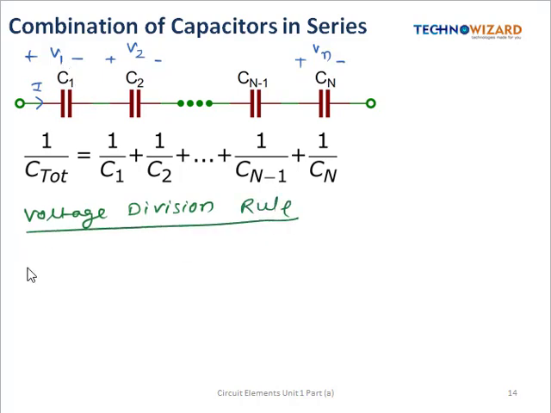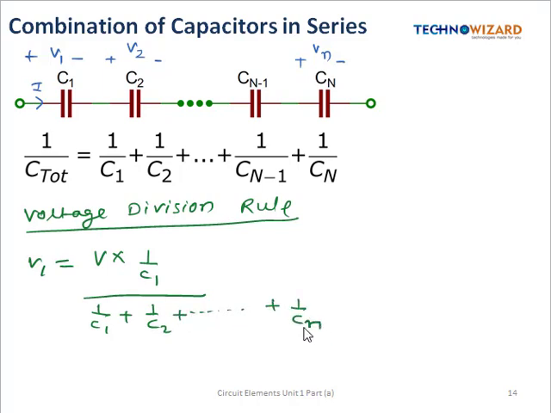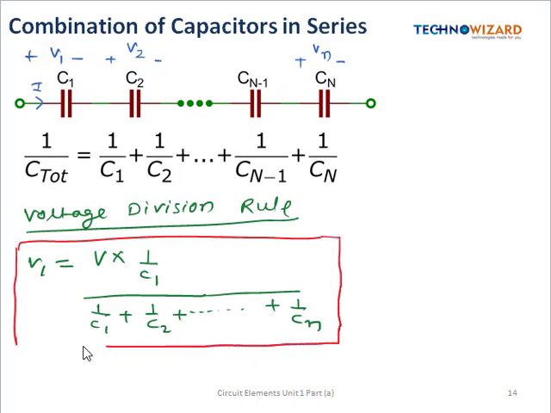V1 will be equal to the total voltage connected across this circuit, multiplied by 1/C1, divided by 1/C1 plus 1/C2 plus so on up to 1/Cn. And if you want to find V2, it will be equal to V into 1/C2, the voltage across C2, and the denominator will remain the same. So this is the formula to calculate the voltage across any capacitor.